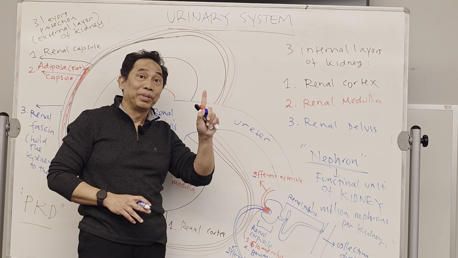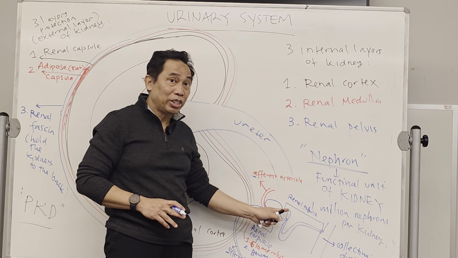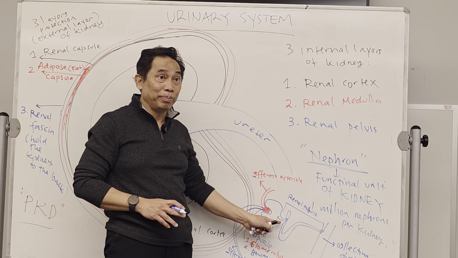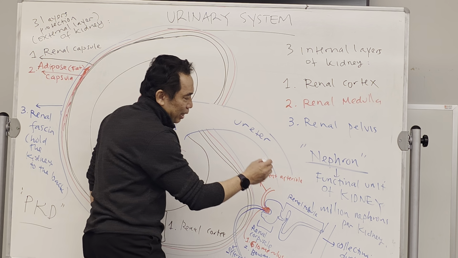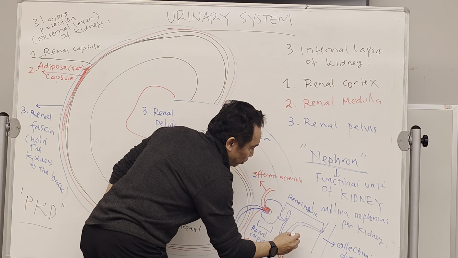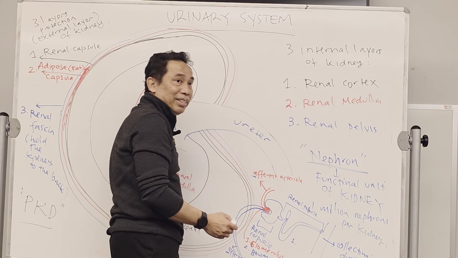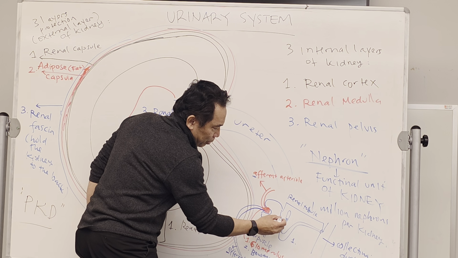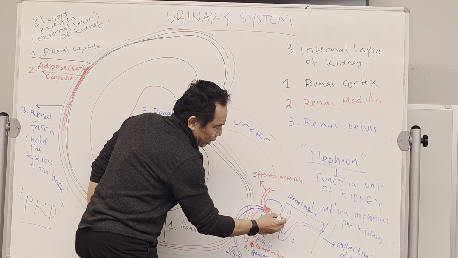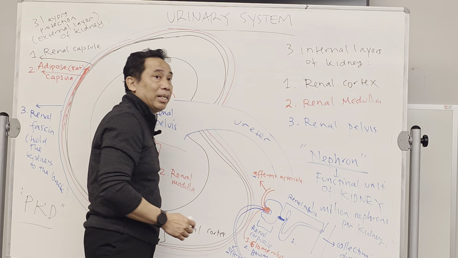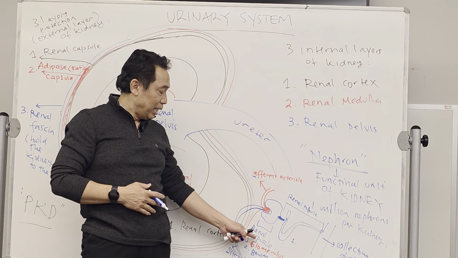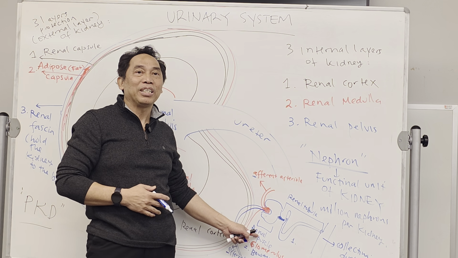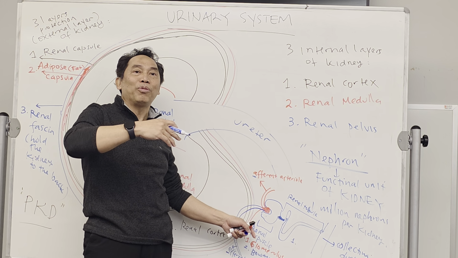Are you with me? Now look at the tube. It has three tubes, so there are three parts of the renal tubule. The first one is the one here, and I'm going to make it blue. It's the one really close to the renal corpuscle. Remember, if it is close to the attachment site, what do you call it?